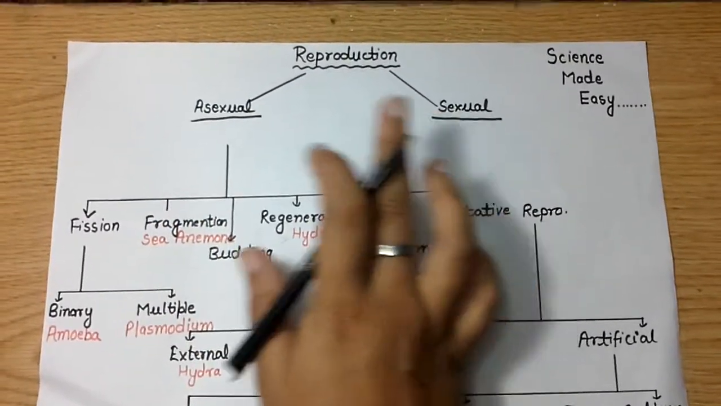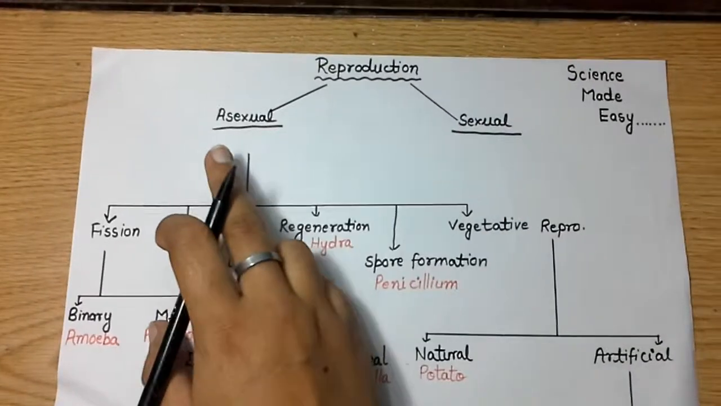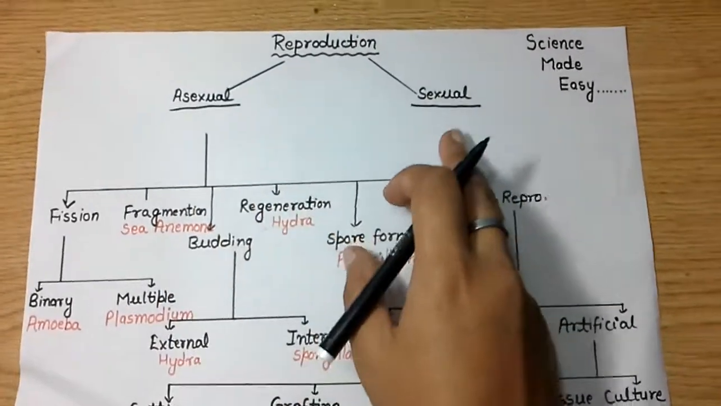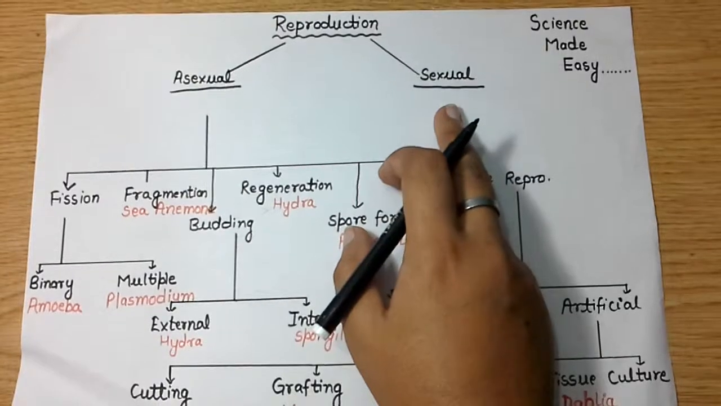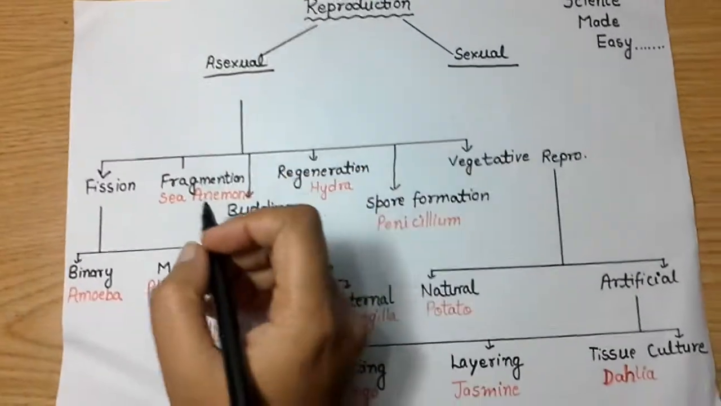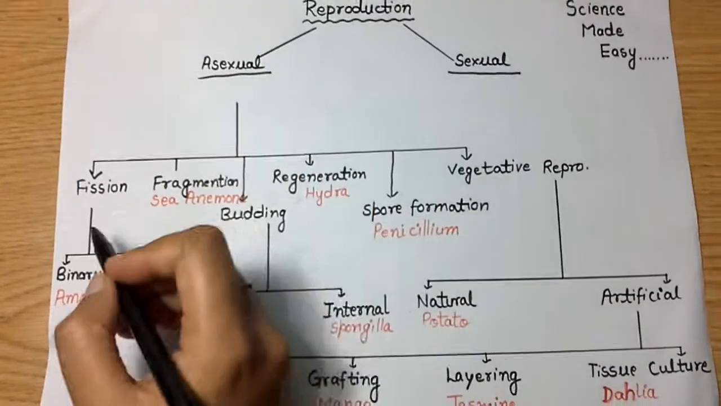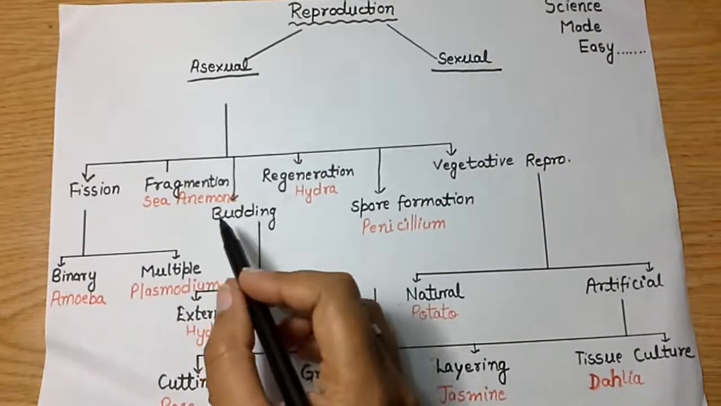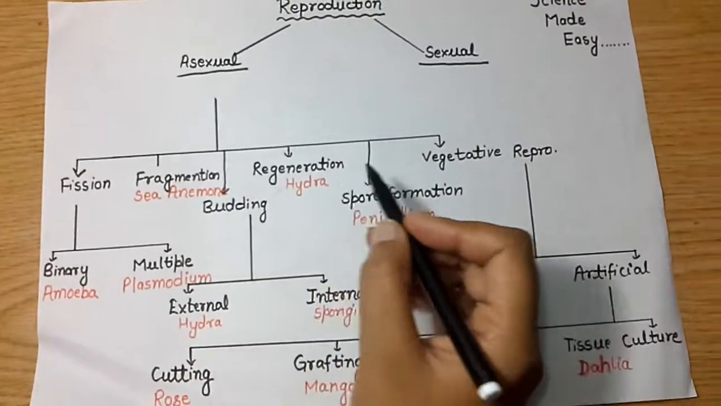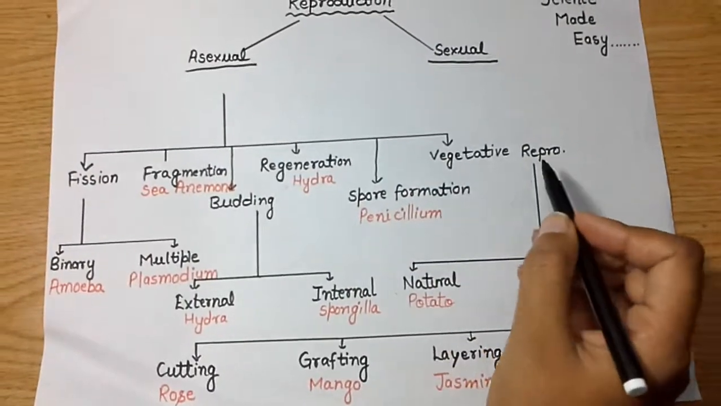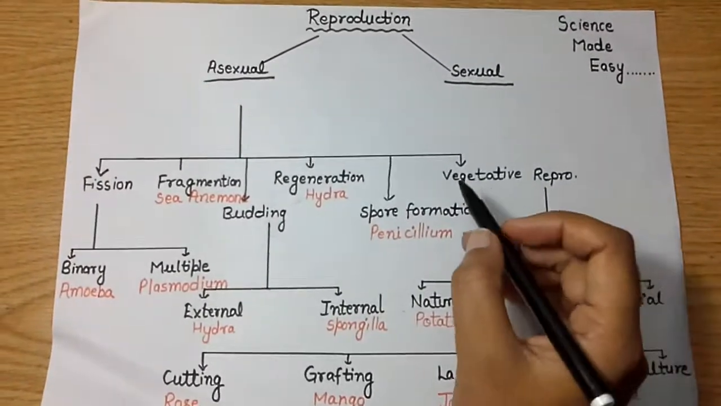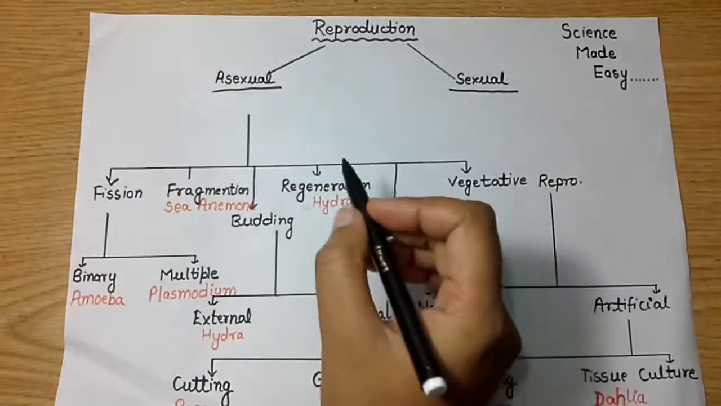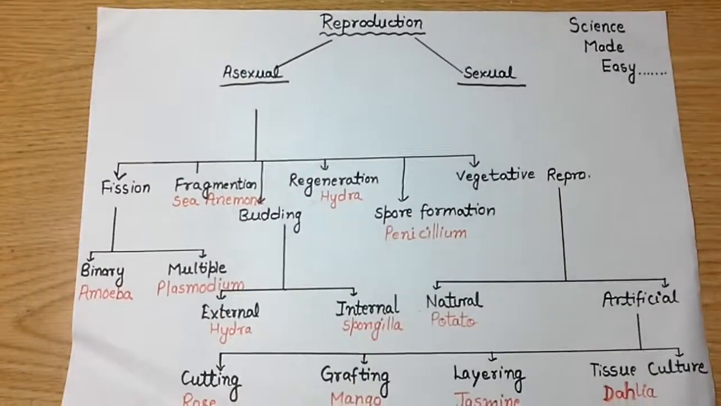Here is a differentiation between the asexual and the sexual. In case of asexual reproduction, there is no production of gametes or sex cells, while in sexual reproduction, there is the production of sex cells or gametes. Further, we can categorize asexual reproduction under several categories like fission, fragmentation, budding, regeneration, spore formation and vegetative reproduction. In some books, we find vegetative reproduction as a third means of reproduction, while here we took this under the category of asexual reproduction.